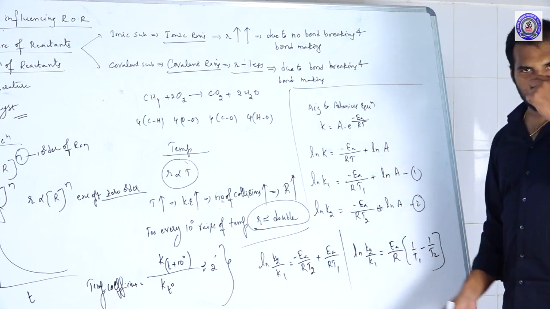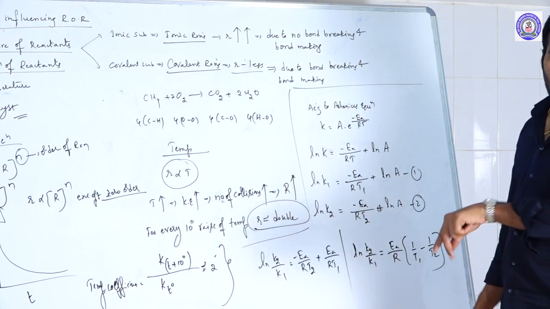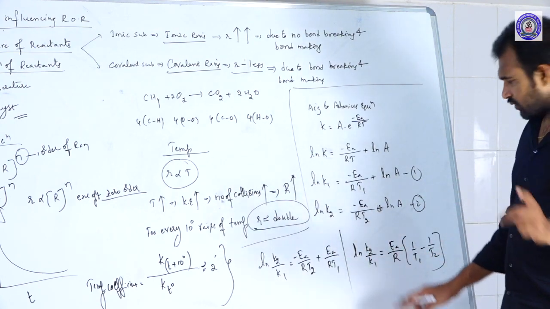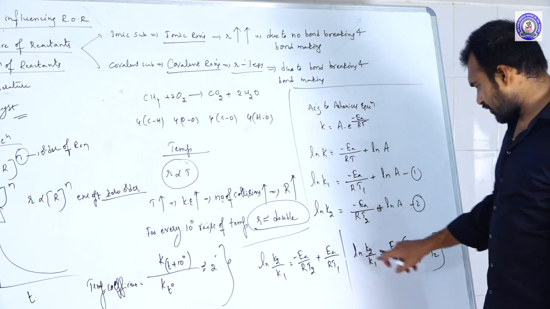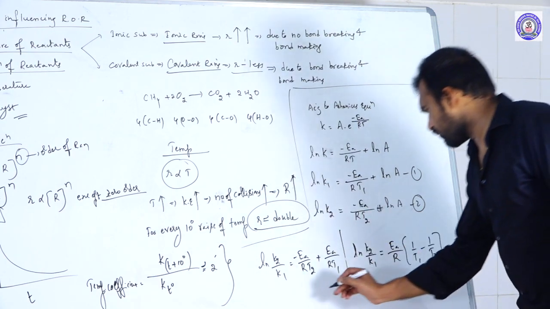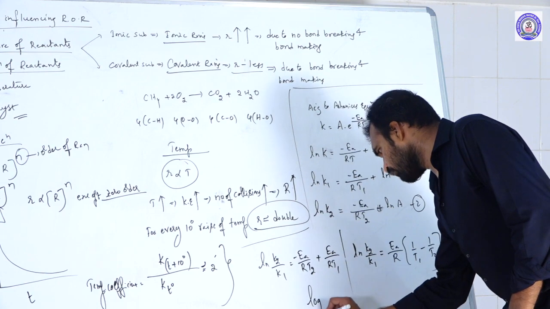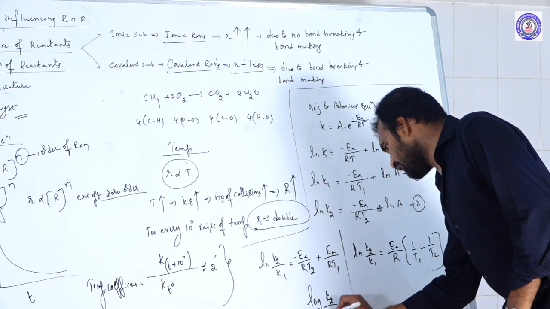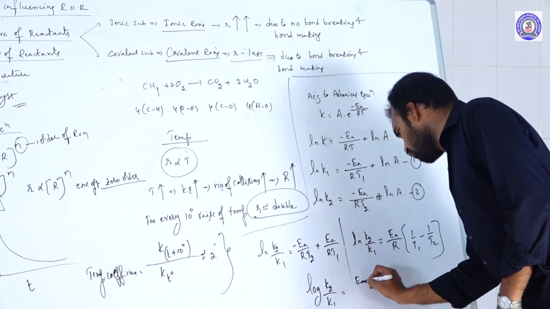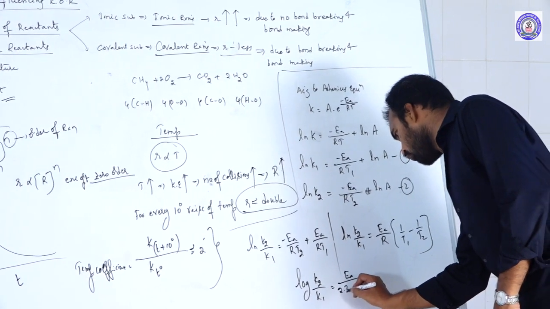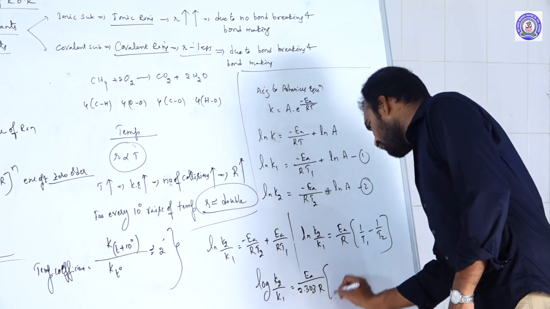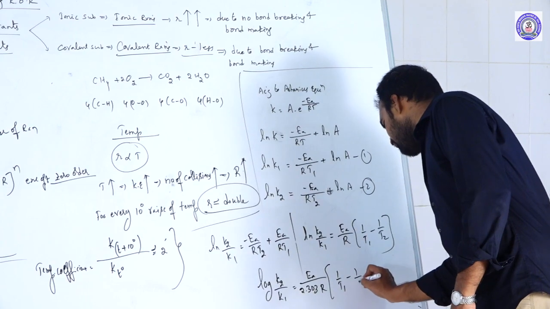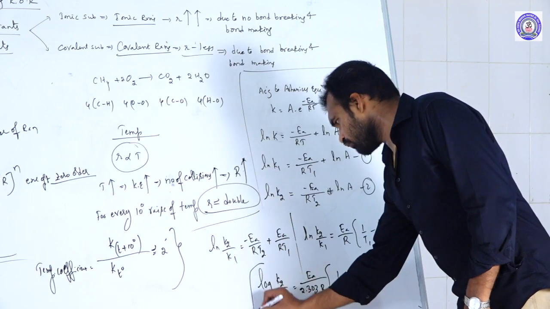Now convert ln to log, which means multiplying by 2.303. So the final equation is log K2 by K1 is equal to Ea by 2.303 R into 1 by T1 minus 1 by T2.